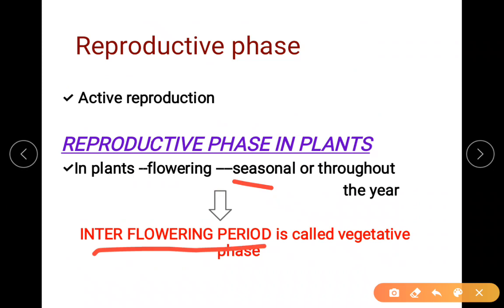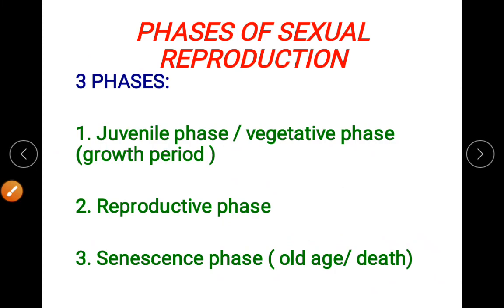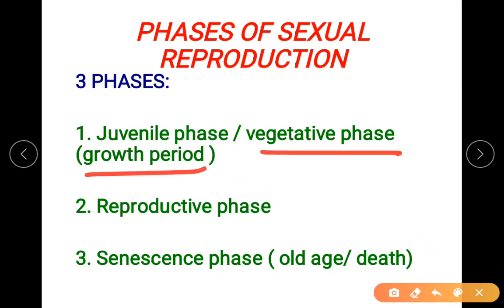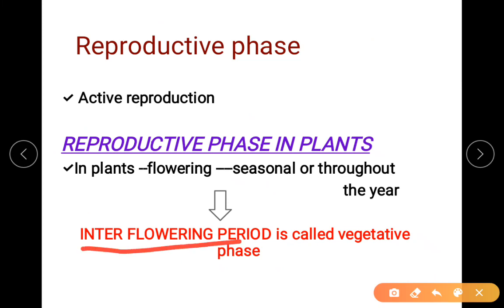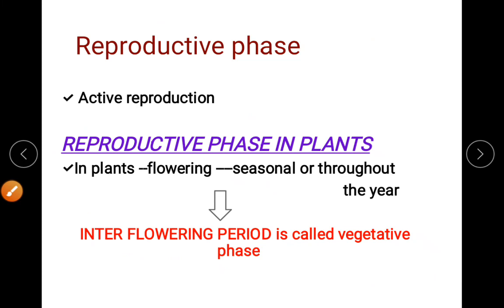That interflowering period, which is a gap, does not have any reproduction phase. Such a phase is called the vegetative phase, and the vegetative phase, if you recall, is the growth period in plants. Okay, so it's clear now. 1 mark question, what is the interflowering period? It is the vegetative phase.